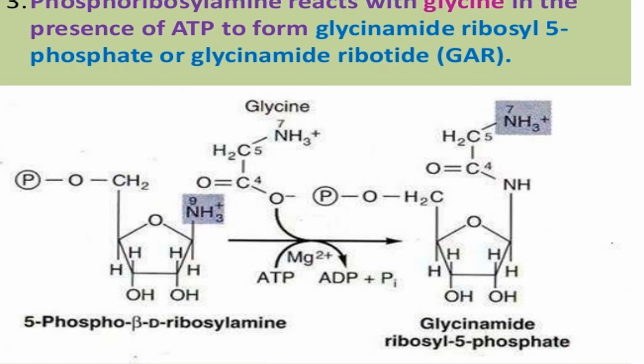Now the glycine is contributed, and it contributes its whole molecule, and to this nitrogen number 9, the 4, 5 and 7 carbon and nitrogen of the glycine are added. It is added with the help of magnesium and ATP, which is converted into ADP, and it is added at its nitrogen number 9.